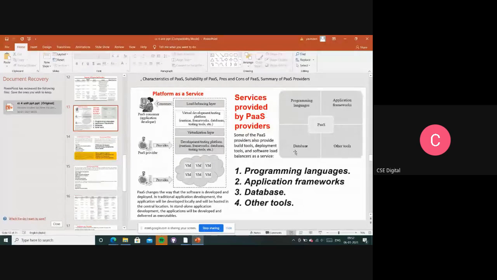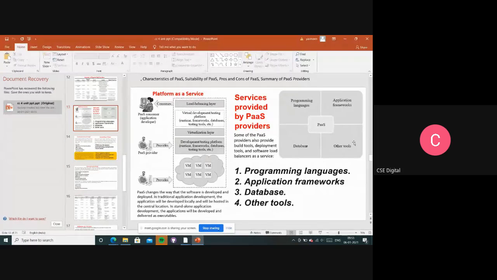So the main popular PaaS database providers are ClearDB, PostgreSQL, Membase, and MongoDB. These are the database providers. They provide some database to the users, and the users utilize it accordingly.